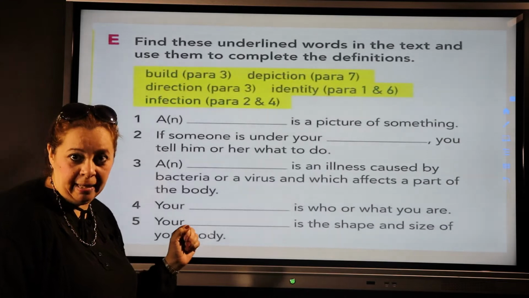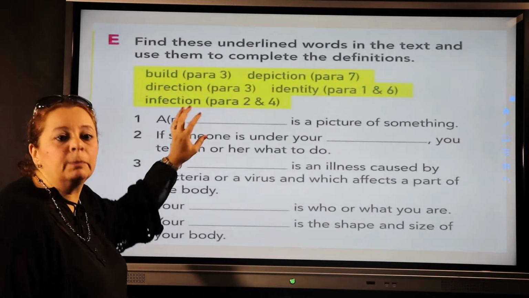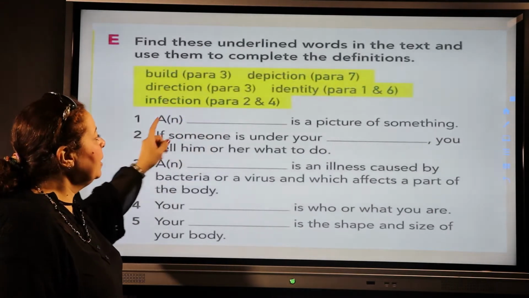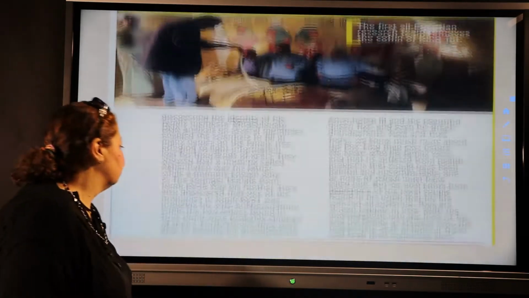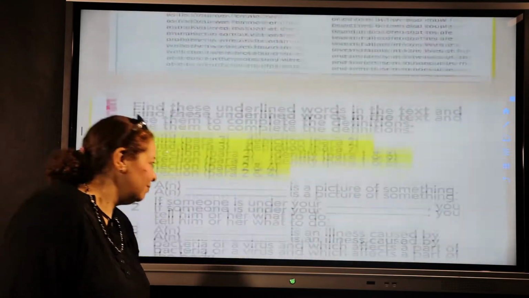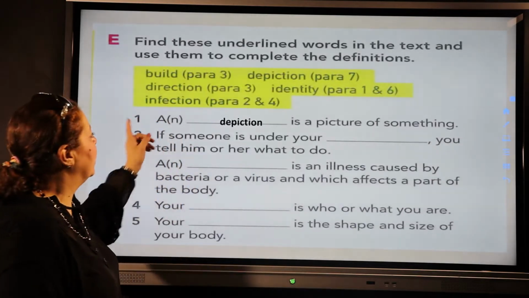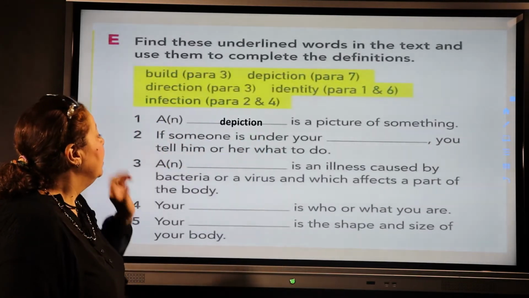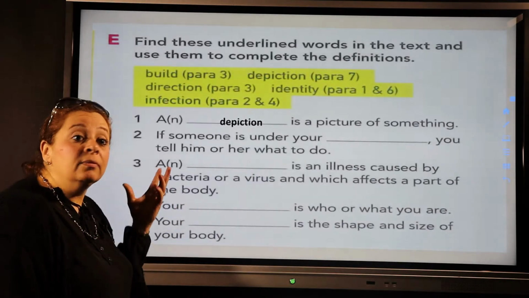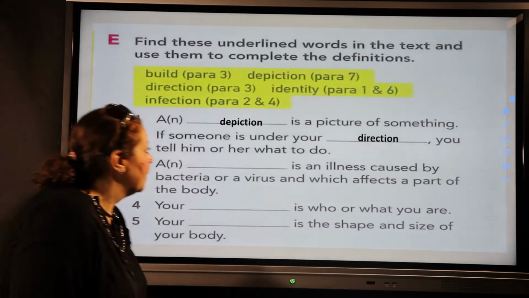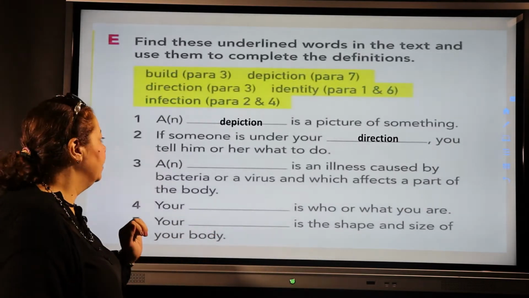It's an infection, okay? Let's go through the exercise and put the proper word in its appropriate place. Number 1, a blank is a picture of something. We said that it's depiction. So a depiction is a picture of something. If someone is under your supervision, your guidance, your direction, you tell him or her what to do. You guide him. You direct him, okay?